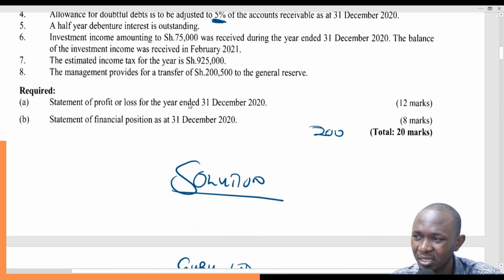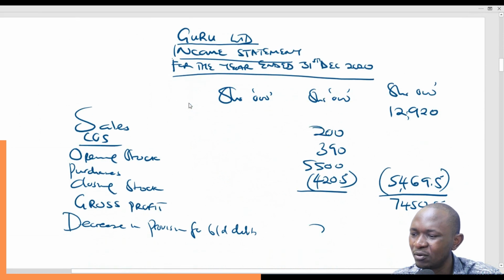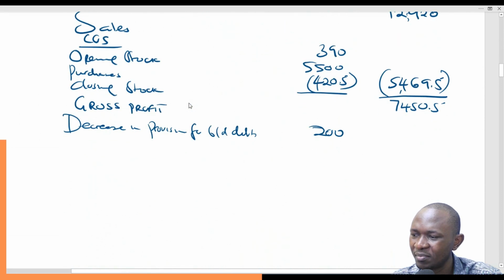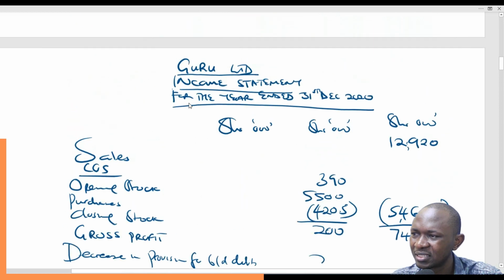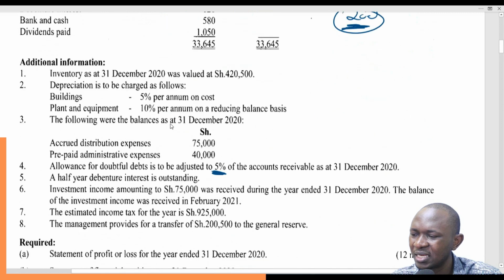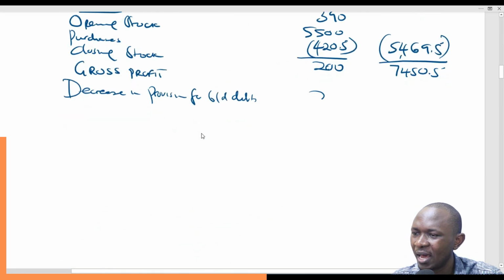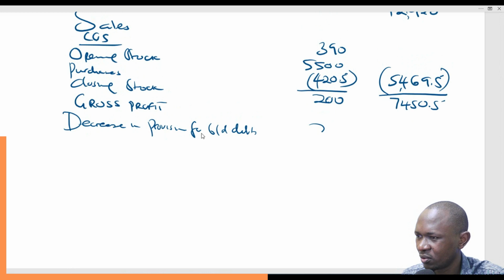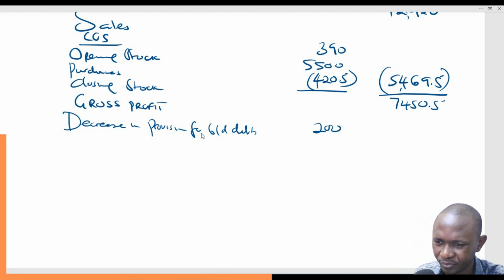No. Our interest is on the income that was generated that year. And the income that was generated that year was Kenya shillings 150. So that is what we'll have here.